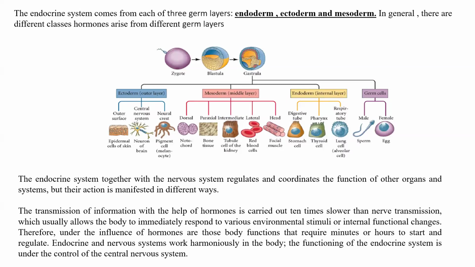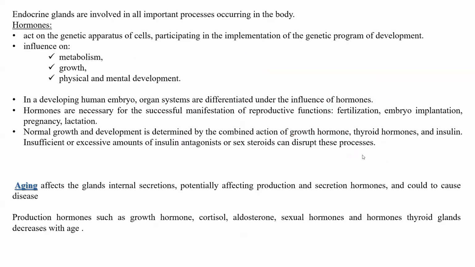Under the influence of hormones are those body functions that require minutes or hours to start and regulate. The highest speed for a hormone is a few minutes, like the sympathoadrenal system, but with participation of the nervous system. Some hormones will start to work only after a few days after a stimulus affects some glands. Endocrine and nervous systems work harmoniously in the body. The functioning of the endocrine system is under the control of the central nervous system.